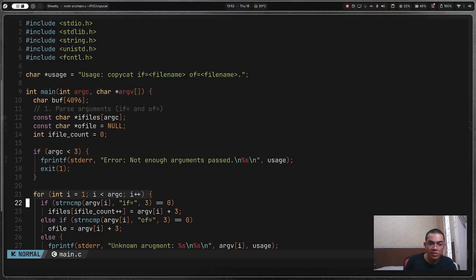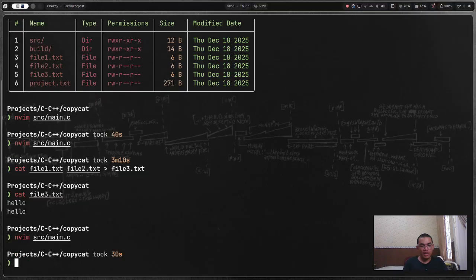So on this version, we'll have ifiles as a char pointer, an array of pointers. Then I will pass it here. So if strncmp argv i, if this, and ifiles, ifile count plus plus, argv i plus. So this will take the ifiles, and for each of the ifiles, I want to process it one by one. Okay, let's do this. Let's go build it.